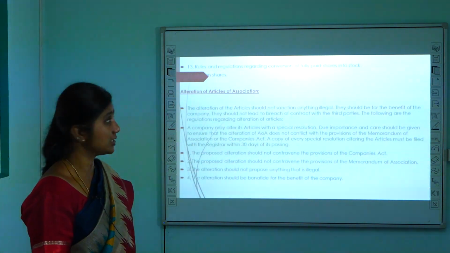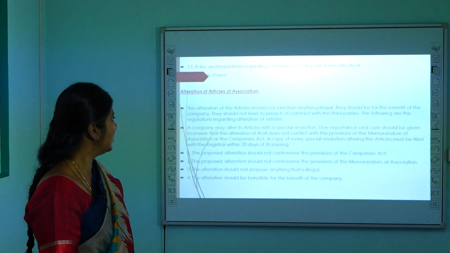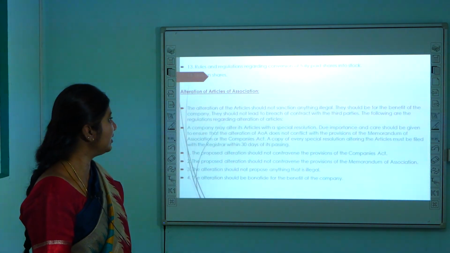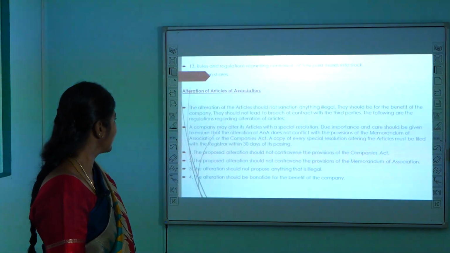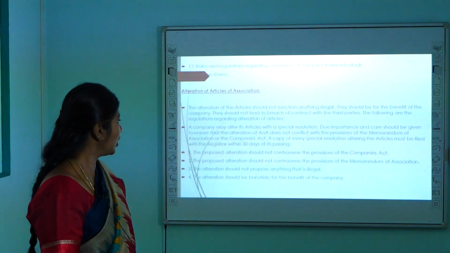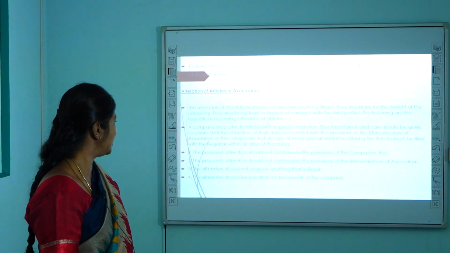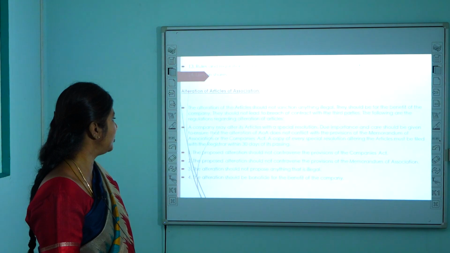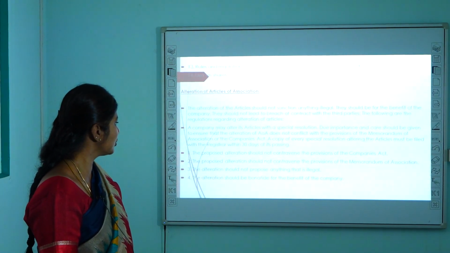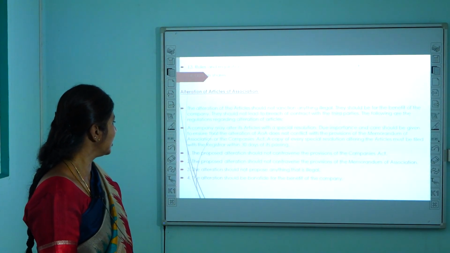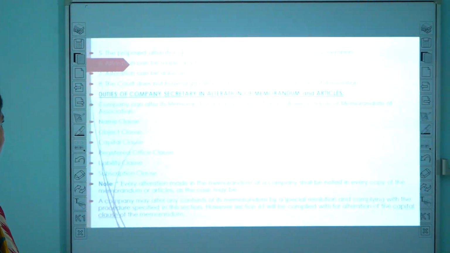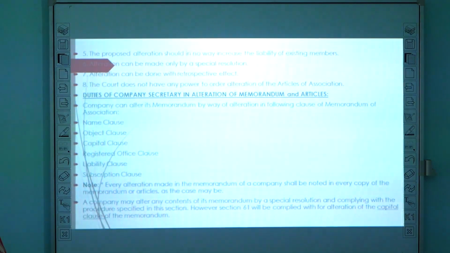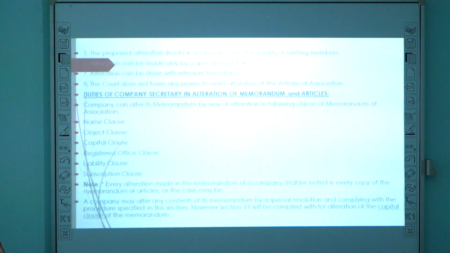Alteration in Articles of Association. Sometimes alteration can be done within some permissible limits. The alteration of the articles should not sanction anything illegal. Definitely it should be a legal thing, only then can it be altered. The proposed alteration should not contravene the provisions of the Companies Act. The alteration should not propose anything that is illegal. The alteration should be bona fide for the benefit of the company. Similarly, the court does not have any power to order alteration of the Articles of Association.